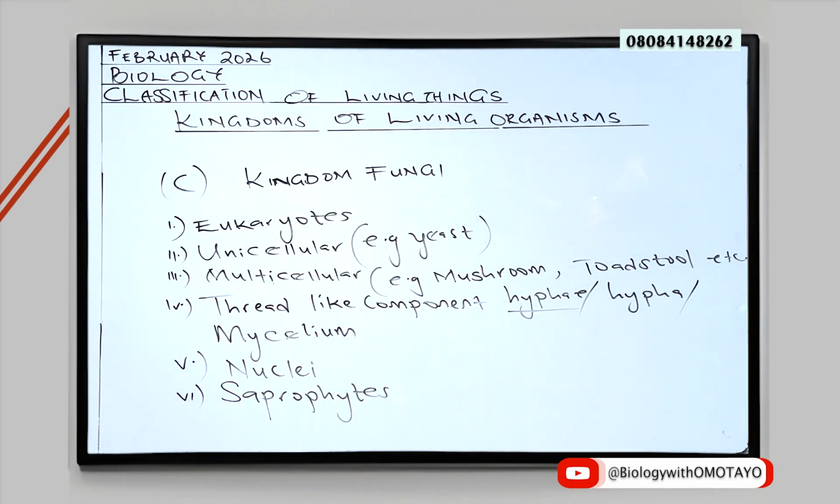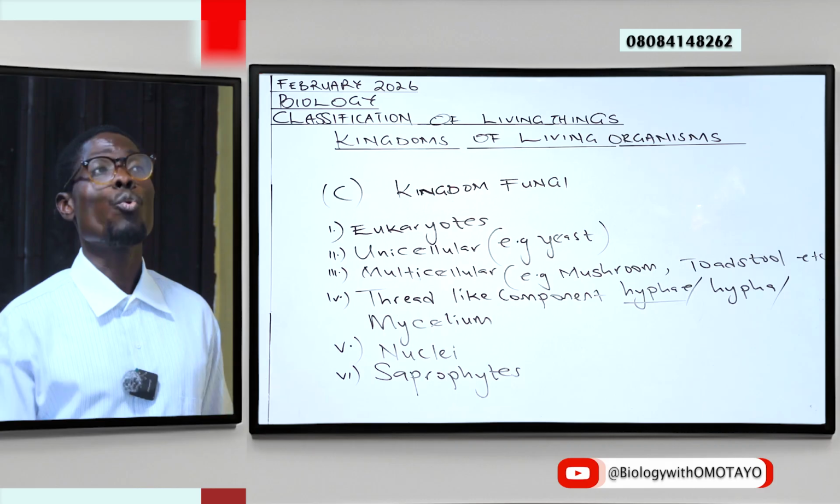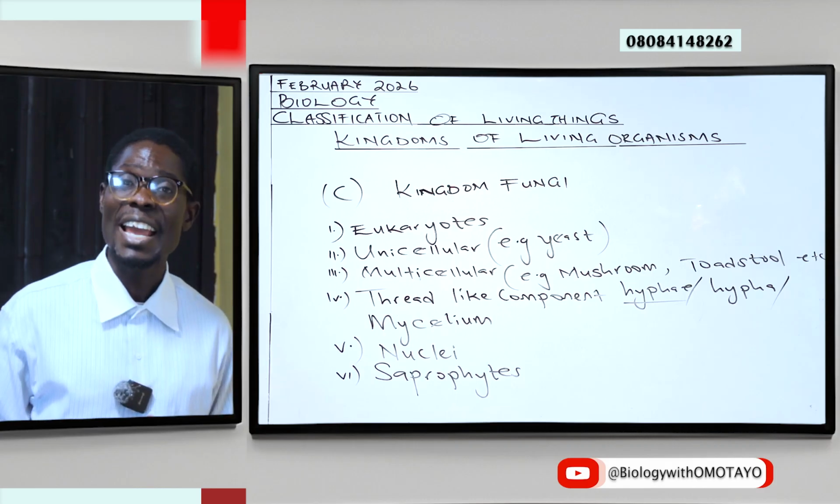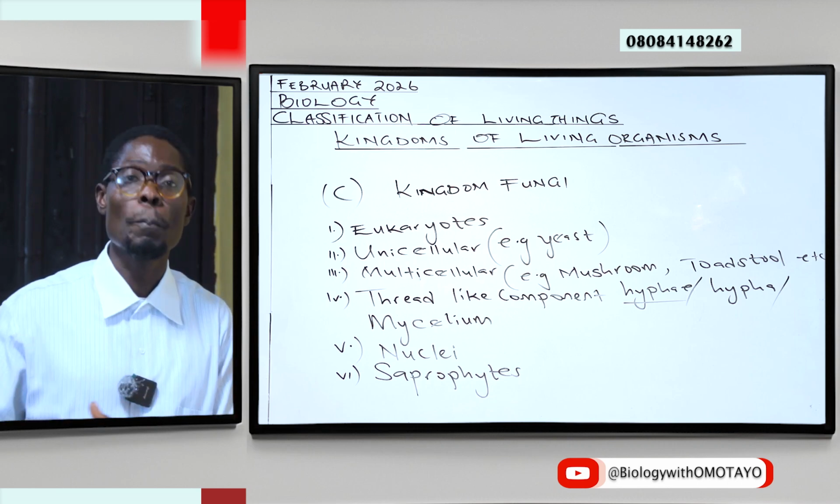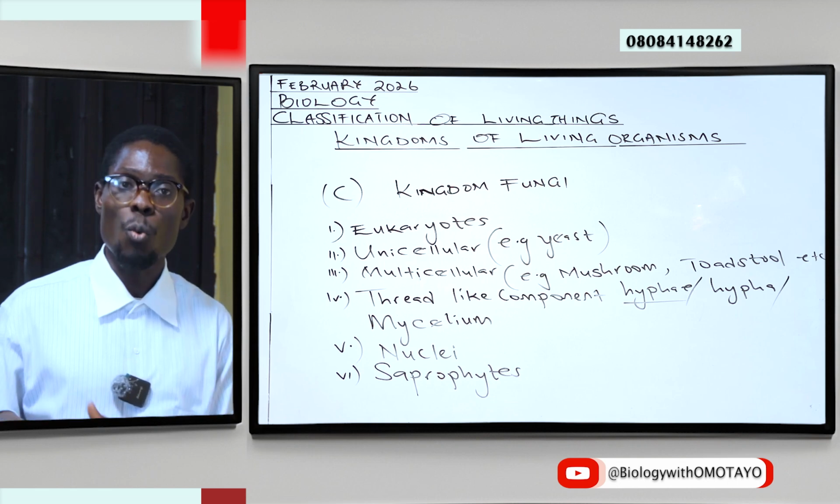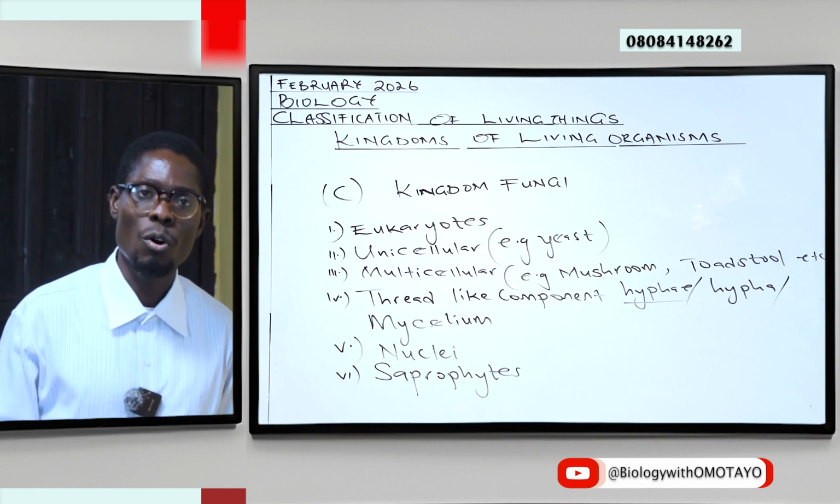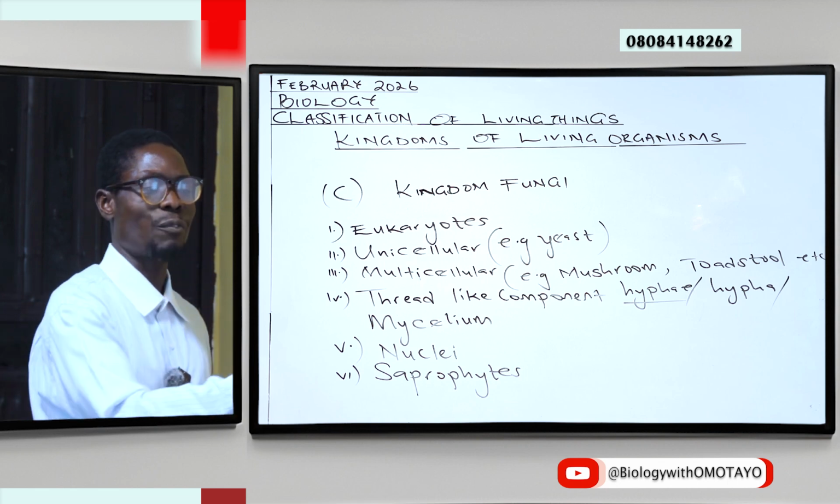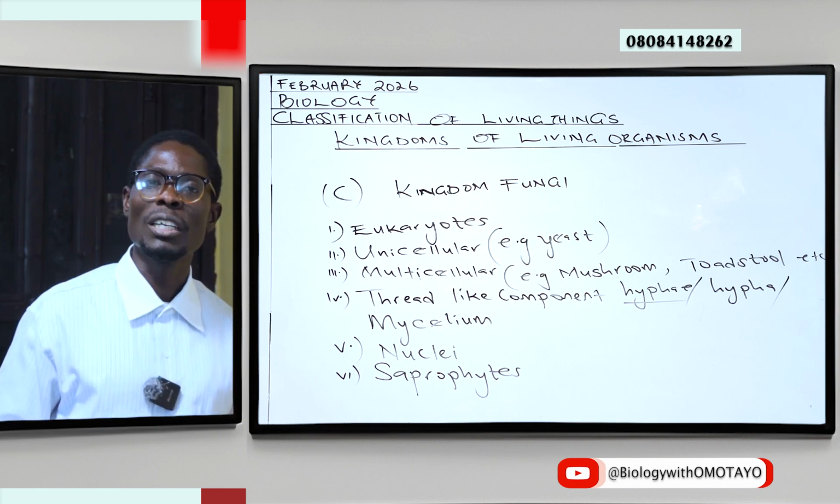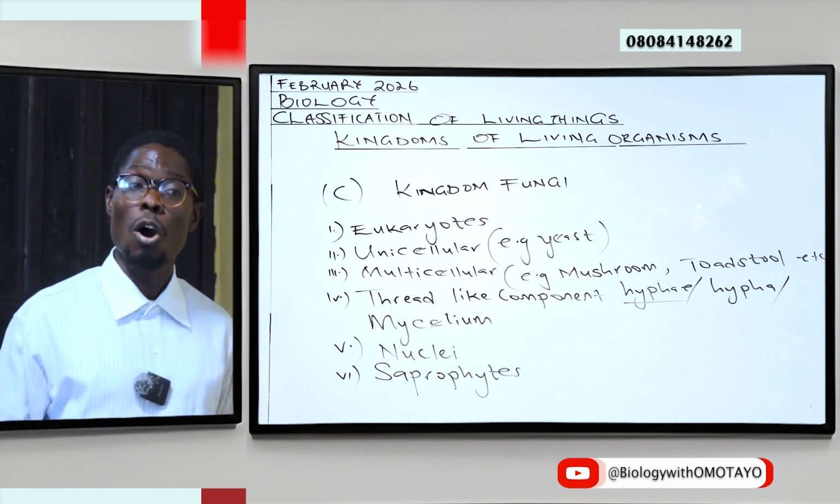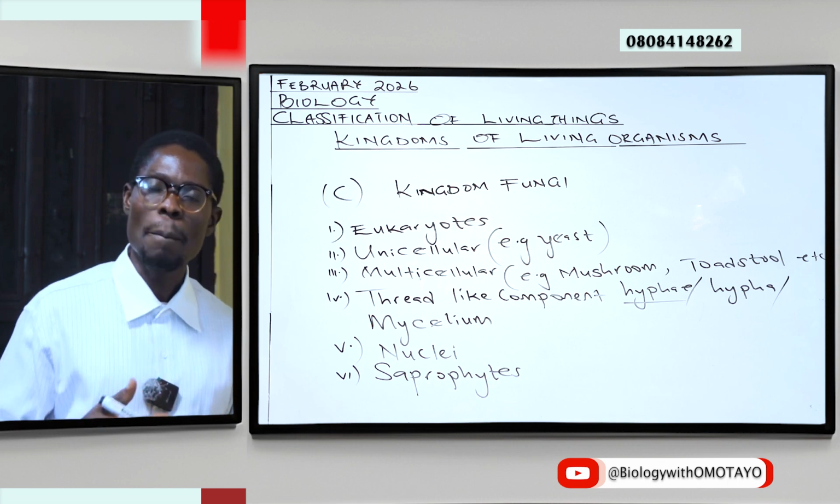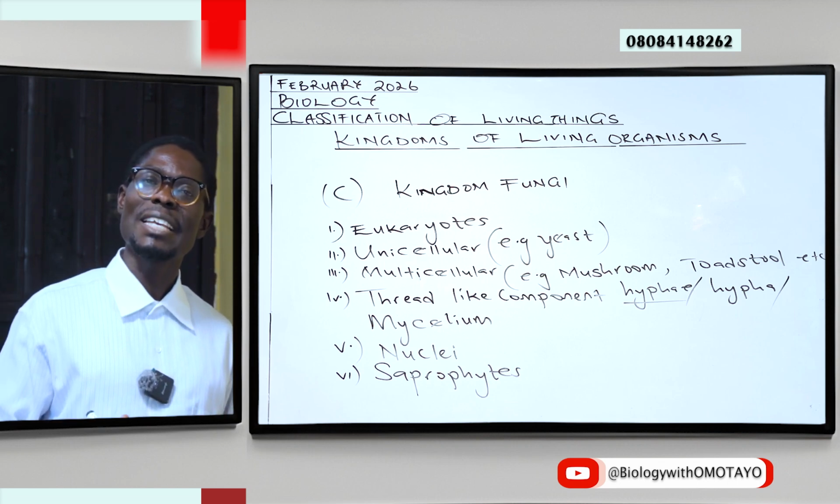Next, members of this kingdom are usually referred to as saprophytes. This simply means members of this group feed on dead, decaying organic matter. In fact, in ecology, we refer to members of the kingdom fungi as decomposers, the same grouping with bacteria, because they help to promote the breakdown of biological wastes. The mode of nutrition for members of kingdom fungi is called saprophytism, organisms that feed on dead, decaying organic matter.